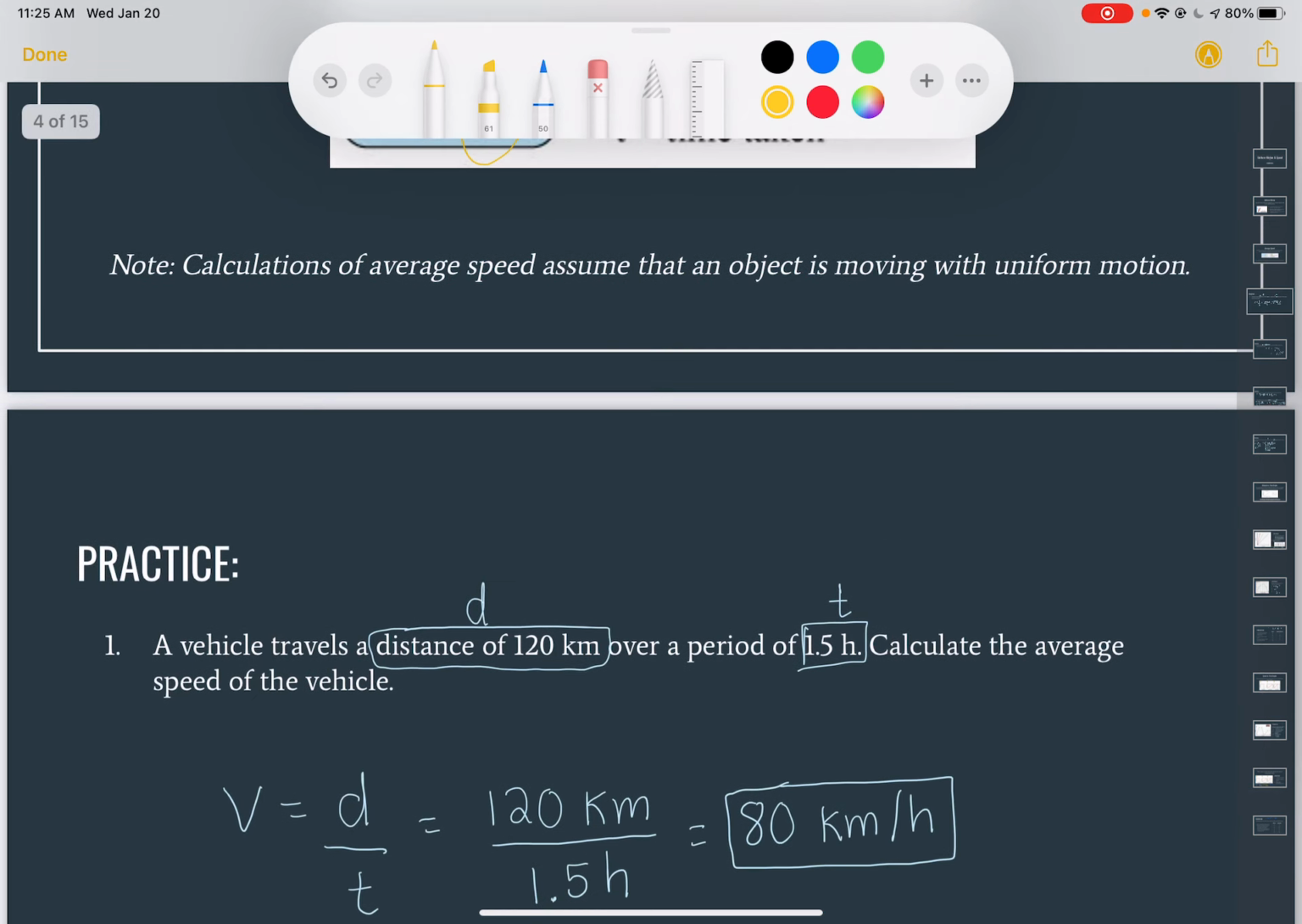It says, note, calculations of average speed assume that an object is moving with uniform motion. So whenever you see something saying average speed, we're thinking that it's going in uniform motion. And in real life, that's really unrealistic because most things don't go in uniform motion. But it's there in the sense that if you feel the need, you can do that.